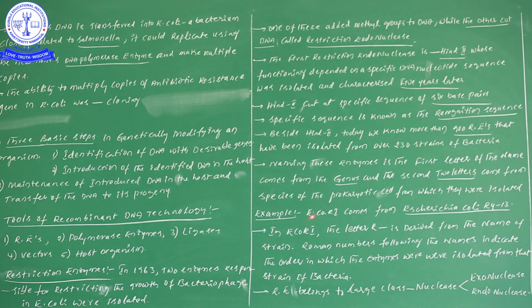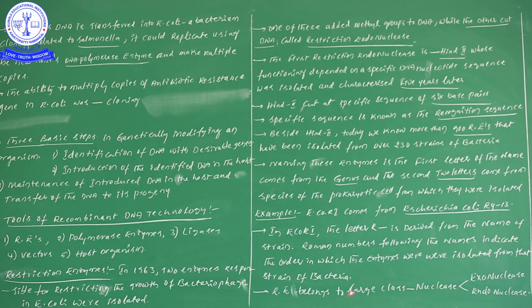In this case, E indicates the genus, and co indicates the species, and R is derived from the name of the strain, and the Roman numeral indicates the order in which the enzymes were isolated from the strain of bacteria. EcoRI belongs to the large class, and the class name is nuclease.